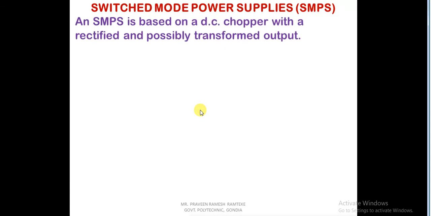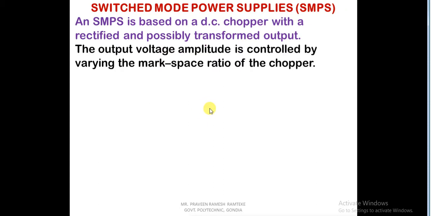An SMPS is based on a DC chopper with a rectifier and a transformer output. Basically, what are the components? It has a rectifier, a chopper, and a transformer. We will see the block diagram of SMPS in detail and discuss its working. The output voltage amplitude is controlled by varying the mark space ratio of the chopper. Mark space ratio means the on time and the off time of the output pulses obtained from the chopper.